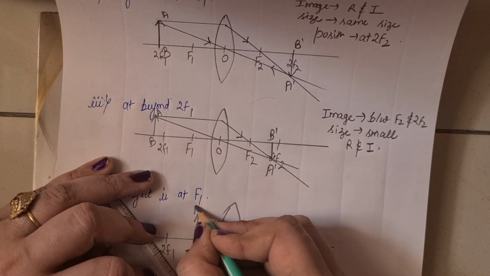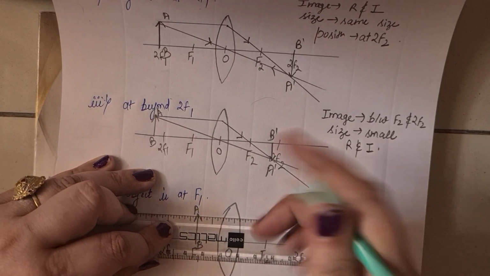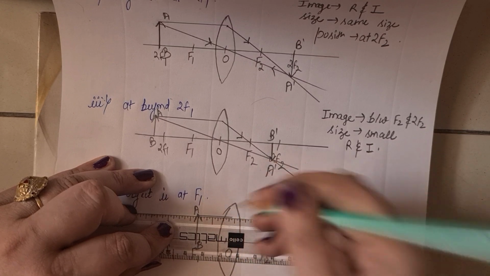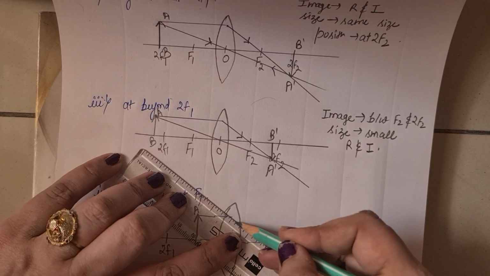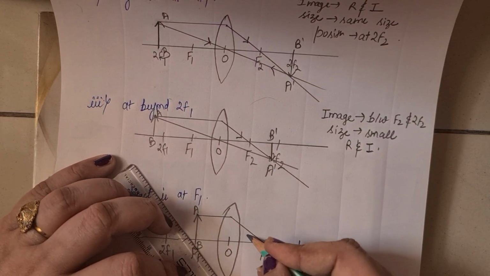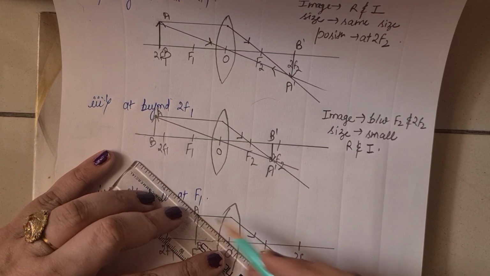So this is the object shown by AB. This one then converges. It is a converging lens, that's why it converges at f2, and one ray comes from the optical center.